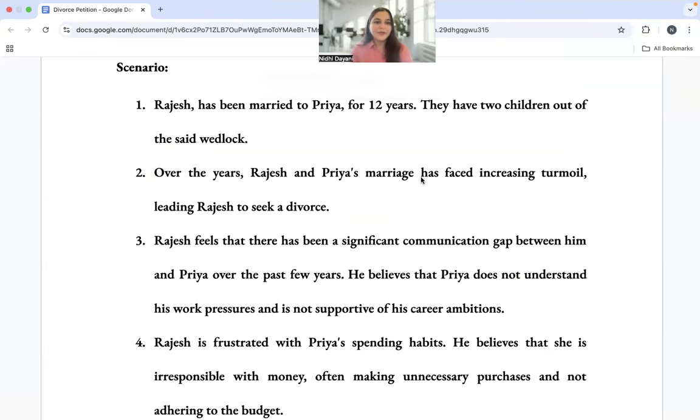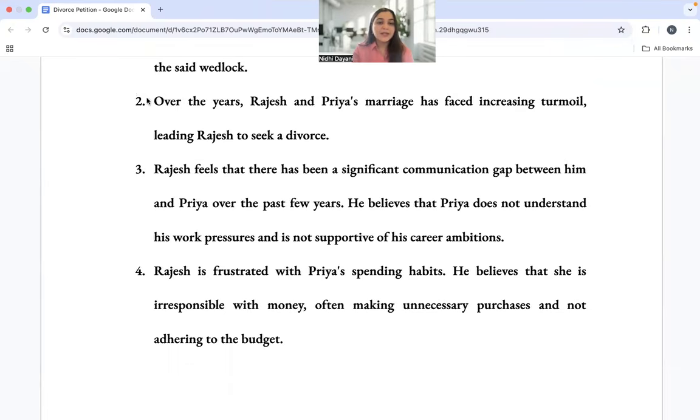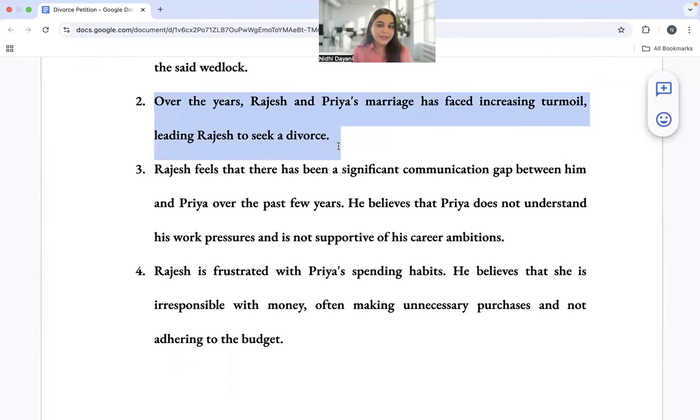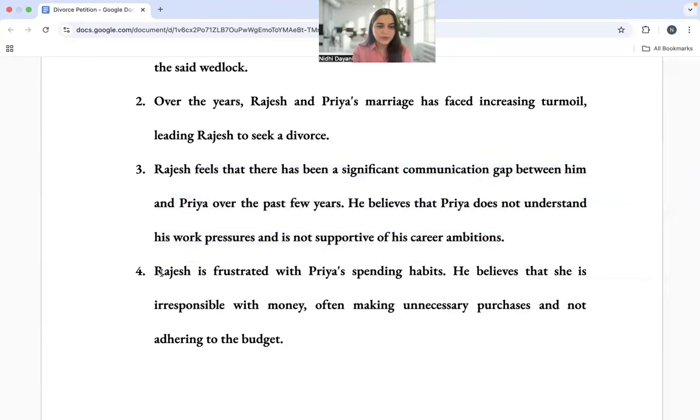The scenario is right in front of us. Rajesh has been married to Priya for 12 years. They have two children out of the said wedlock. Now, over the years, Rajesh and Priya's marriage has faced increasing turmoil, leading Rajesh to seek a divorce. Rajesh feels that there has been a significant communication gap between him and his wife over the past few years, and he believes that Priya does not understand his work pressure and is not supportive of his career ambitions.